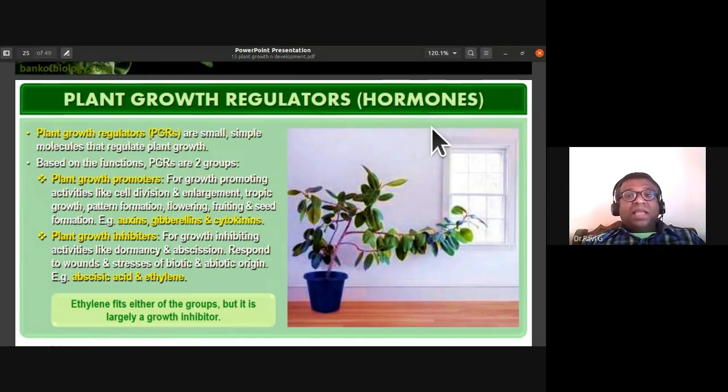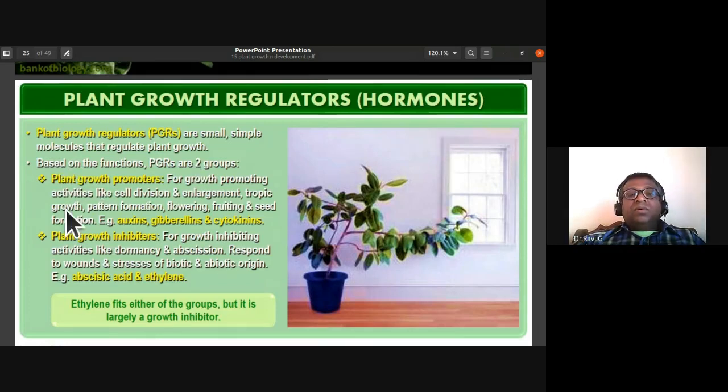So the plant growth regulators are small, simple molecules that regulate plant growth. These hormones are present in parts per million, so we call it ppm. Such very low concentration is sufficient for the plants to have normal growth. So based on their functions, the plant growth regulators are of two groups.